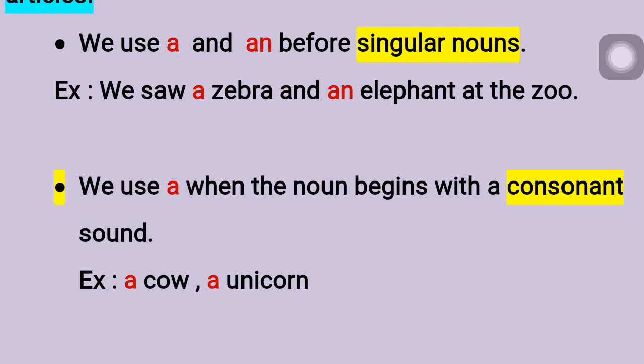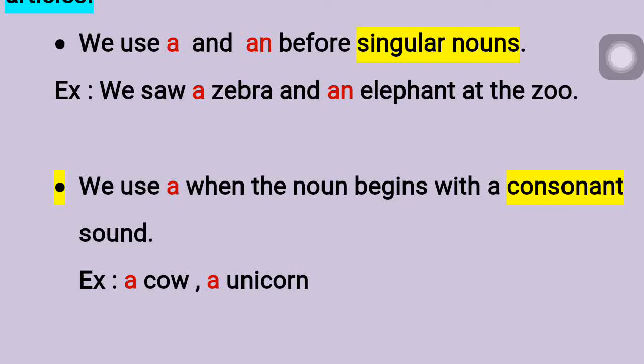We discussed already. So here, if you observe, one more, a unicorn I am saying. I am not saying an unicorn. Why? Because here, U is silent. And if you hear the sound, what we are getting is a consonant sound. You are not getting a vowel sound there.